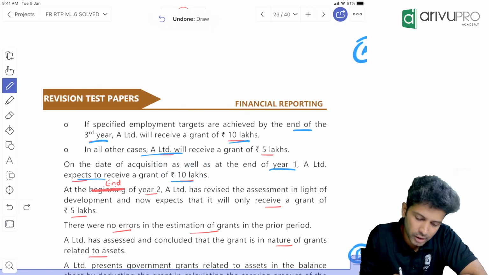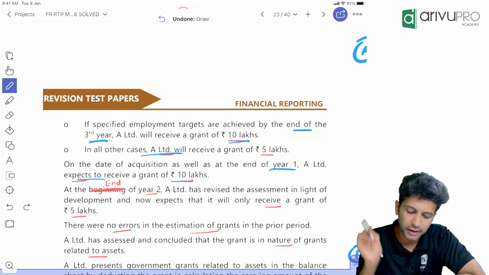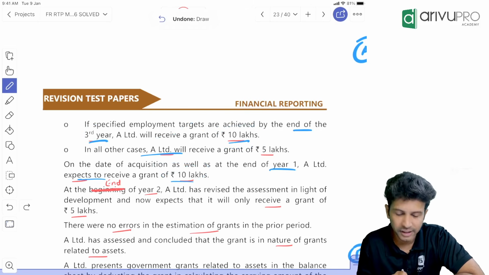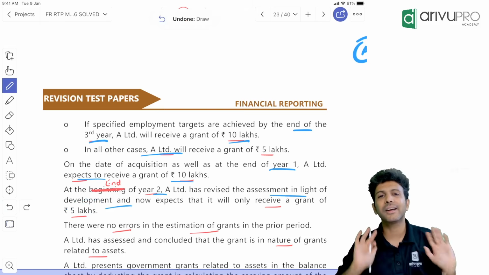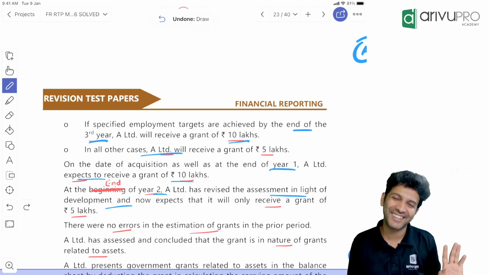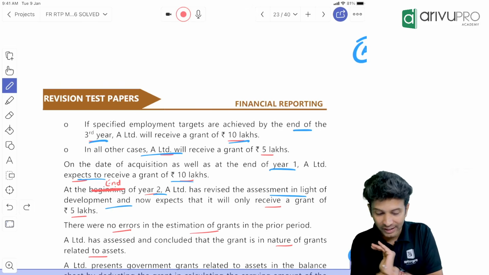We were reasonably sure that this target will be met and we will receive 10 lakh. This is not beginning, it's a typo. It should be end. At the end of year 2, A has revised assessment in the light of new information. Now expects to receive only 5 lakh. Second year ending, we are saying we will receive only 5 lakh.